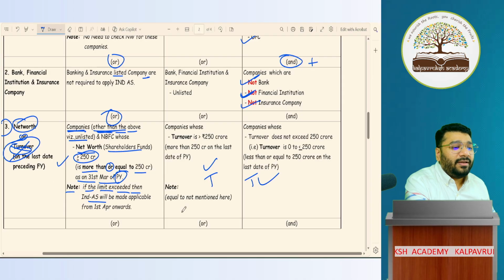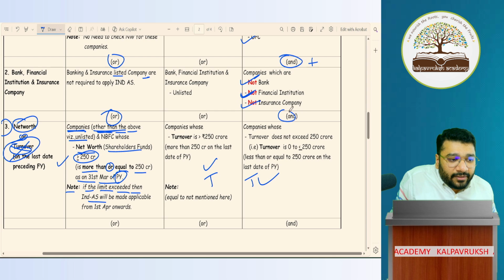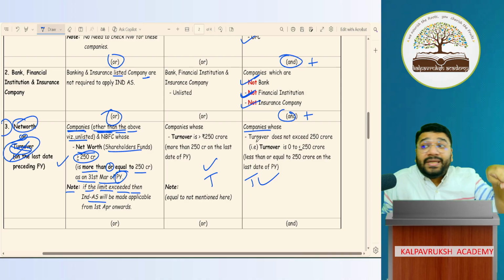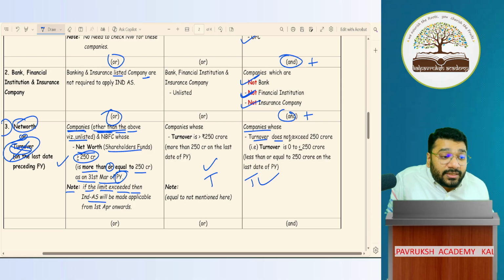Now, third condition. Such company's turnover does not or should not exceed 250 crore.